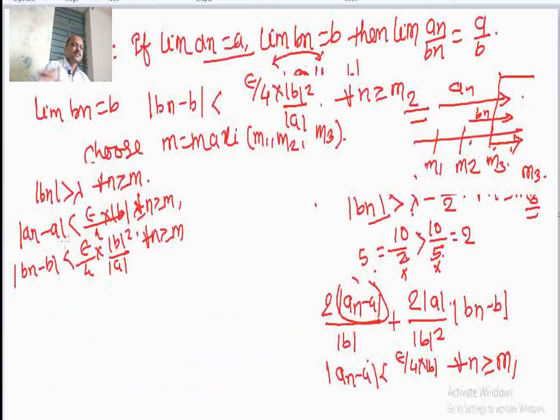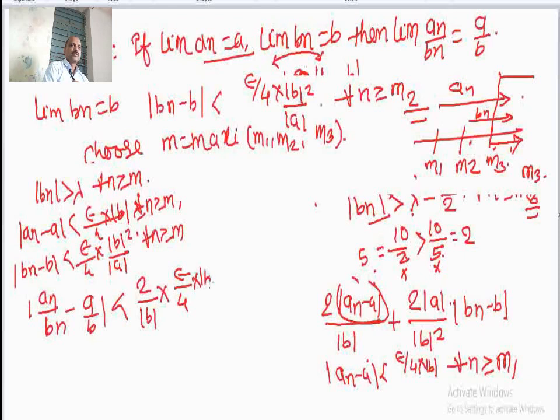You can see that mod of an divided by bn minus a divided by b is less than 2 divided by mod b into mod of an minus a, which is less than epsilon divided by 4 into mod b, plus 2 mod a divided by mod b square into mod of bn minus b, which is less than epsilon divided by 4 into mod b square divided by mod a.